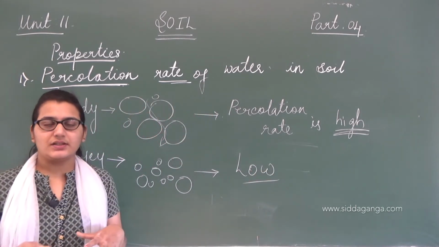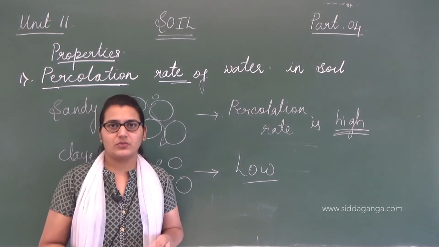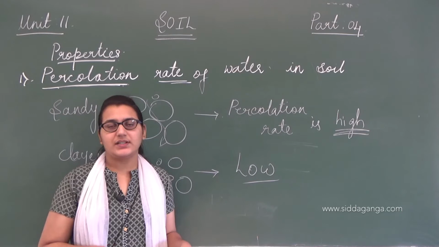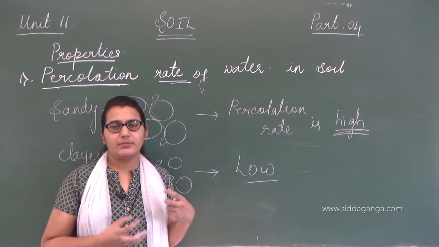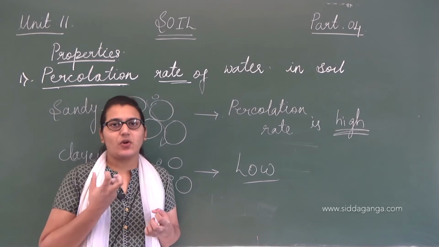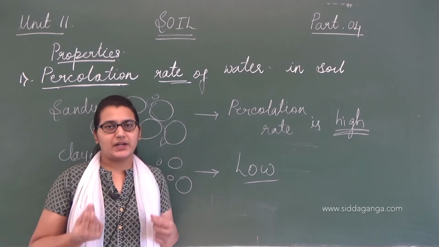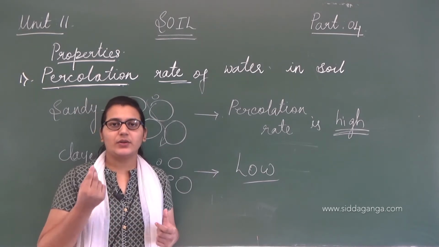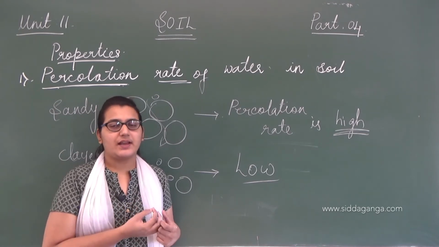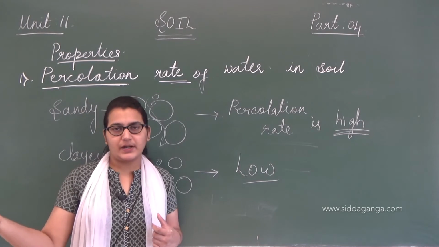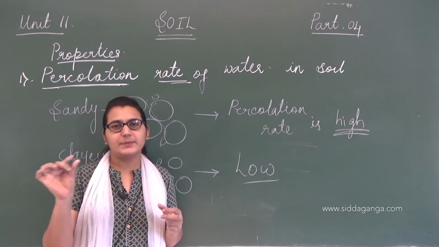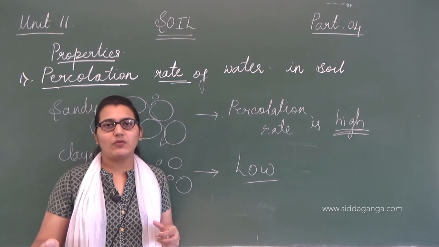Percolation rate is nothing but water flowing down. Water does not easily flow down inside clay soil, because the soil is very tight. The soil particles are arranged very compactly, because the particles in clay soils are very small. Since it has more small soil particles, they get arranged very easily, and we have less space for the flow of water.